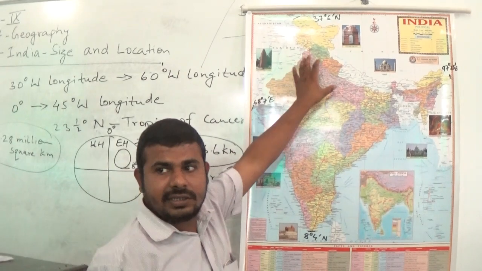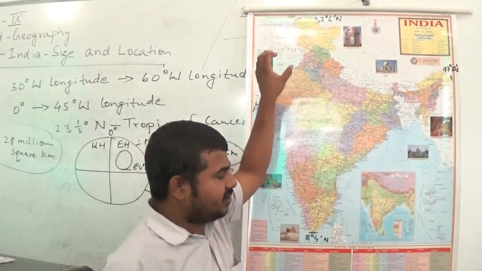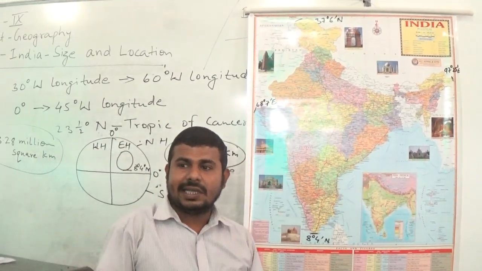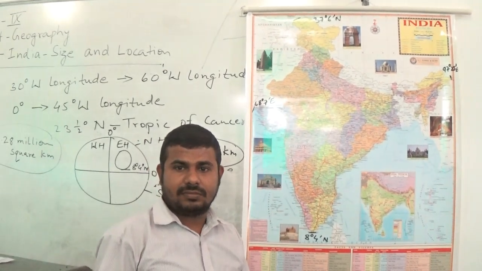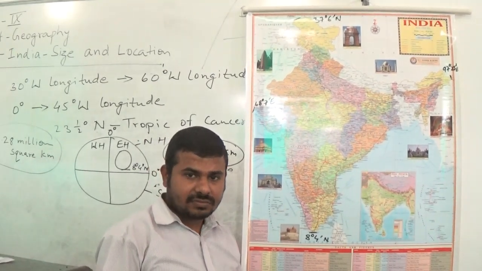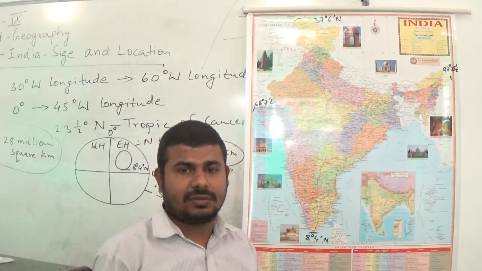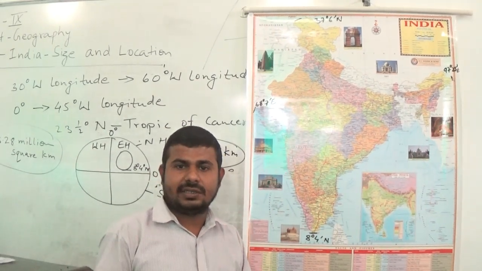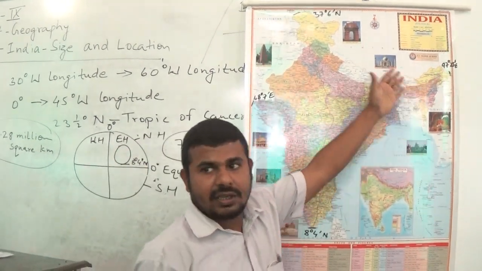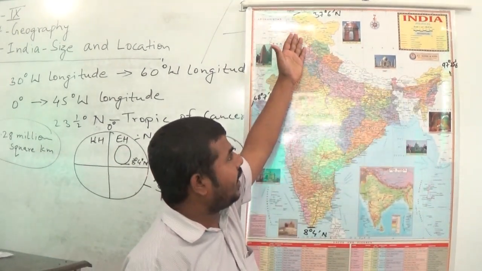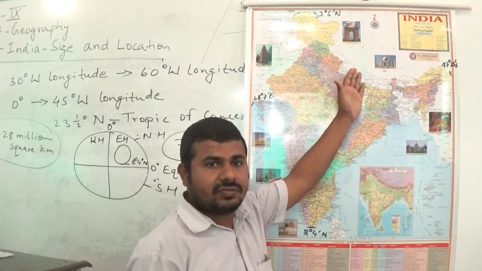So you will look at in the physical map of India that a chain of Young fold mountains are present in the northeast part of India, north and northwest.